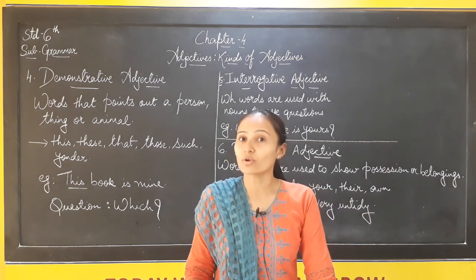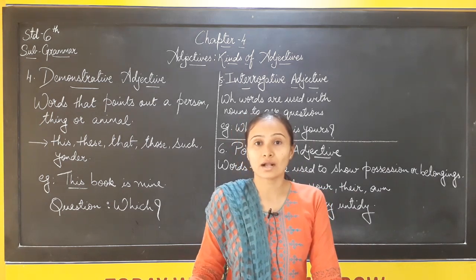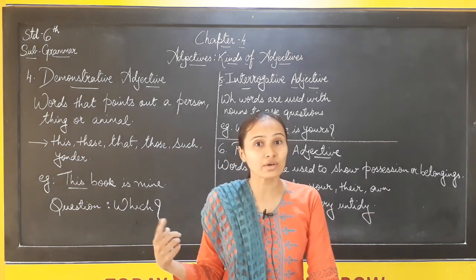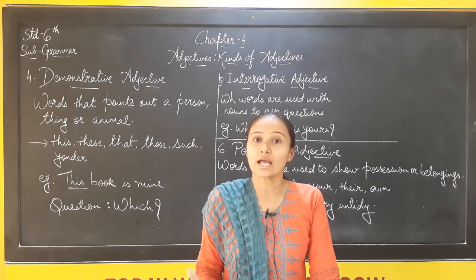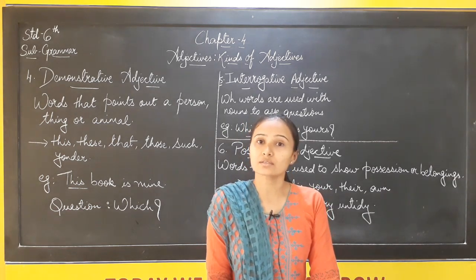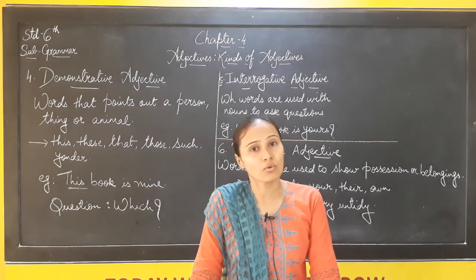Now before leaving, I just want to give you the homework. In homework, one more time you will write the 6 kinds of adjectives. Just write the names without copying. Try to remember and then write in your homework. And one more exercise, that is exercise number 4. Exercise number 4 you will write in your homework book.